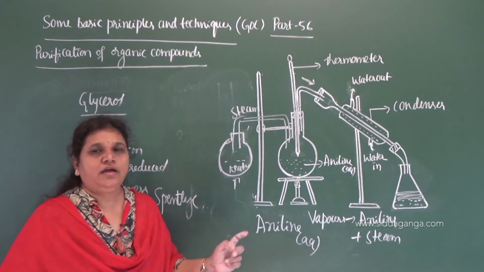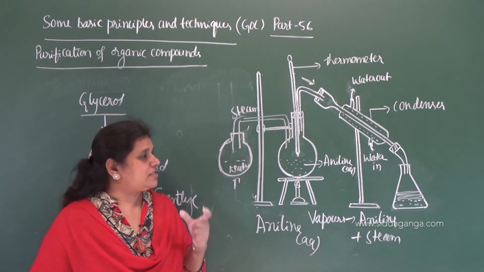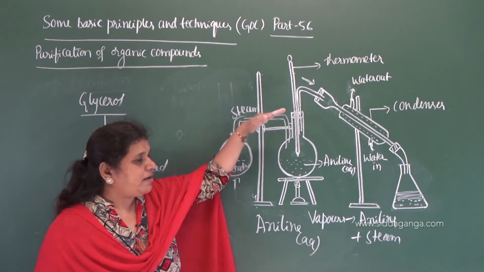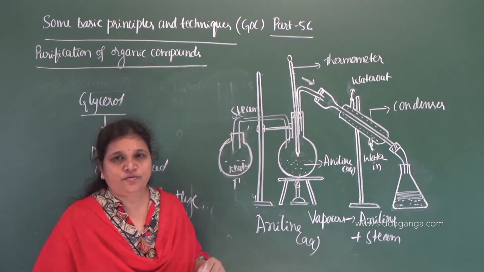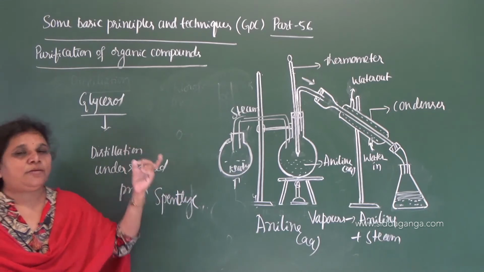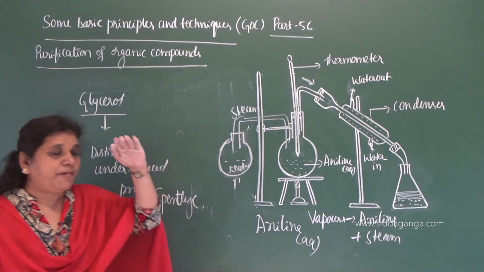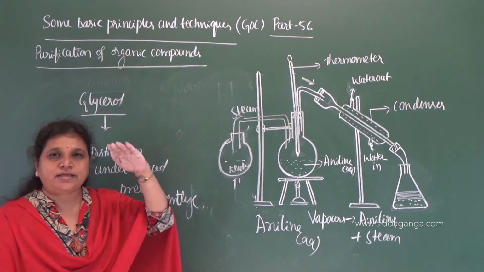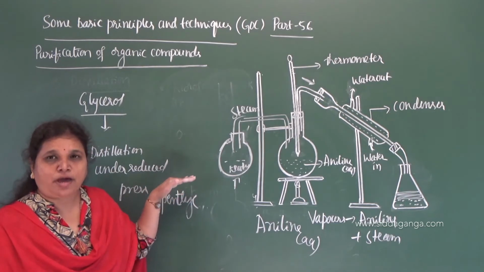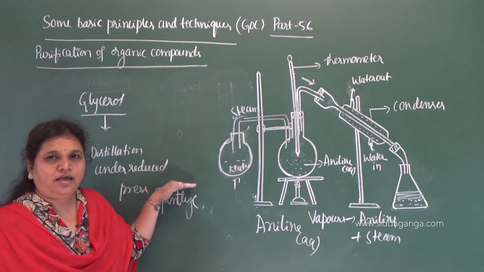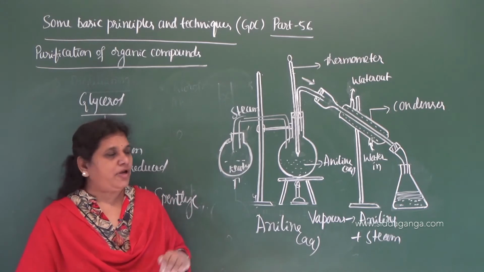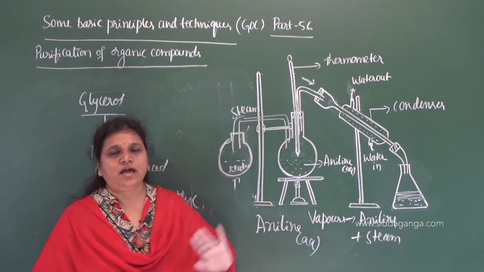So what happens here? The liquid to be separated is heated below its boiling point, and then pressure is applied on the surface of the liquid. So we need to heat this mixture, that is spent lye, below the boiling point of glycerol, and by applying the pressure on the surface of the spent lye, using a manometer, the glycerol distills below its boiling point and collects as a distillate in the conical flask.